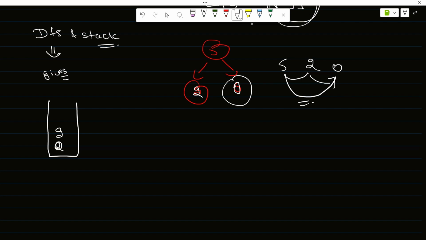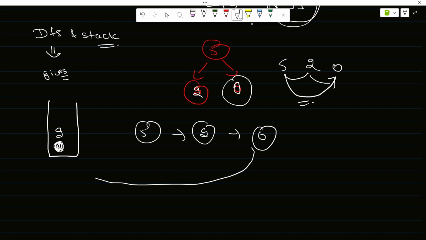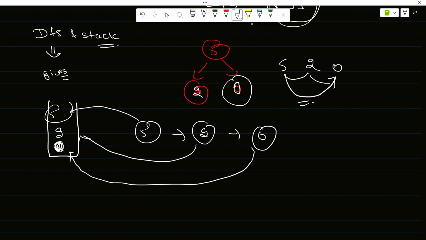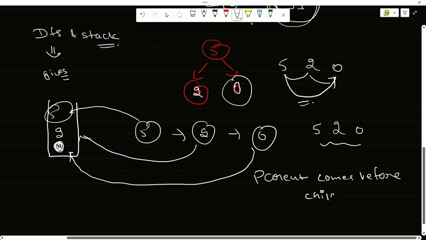How can it be done? By using DFS. We call DFS on 5. It goes to 2, then it goes to 0, right? Now first we put 0, then we put 2, then we put the parent, that is 5. So if we pop out the elements from this stack, 5 2 0, it gives the order where parent comes before child, right? Stack ensures that.